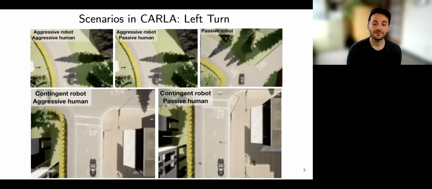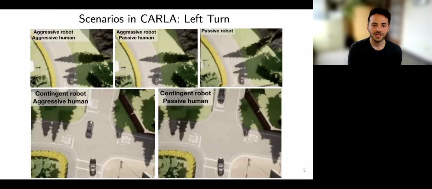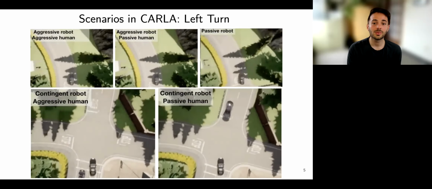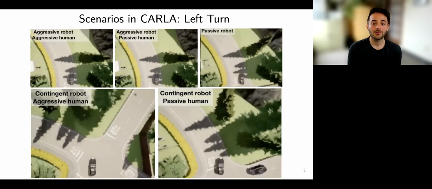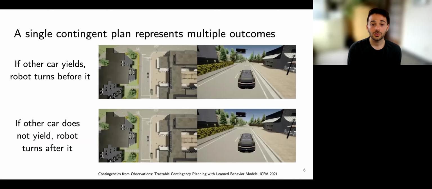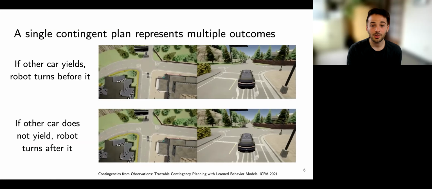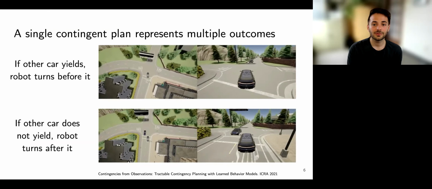The fourth and fifth videos demonstrate a contingent robot that nudges into the intersection in order to observe whether the human will yield to it, and the robot reacts differently based on the human's behavior. The contingent robot safely and quickly arrives at the goal more frequently than the non-contingent robots. Here are the results of applying our method to contingently plan with the robot. Because it contingently planned, the robot enters the intersection in both cases and waits to observe the human's response.